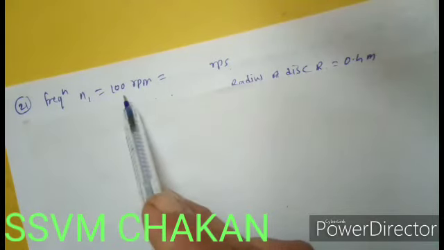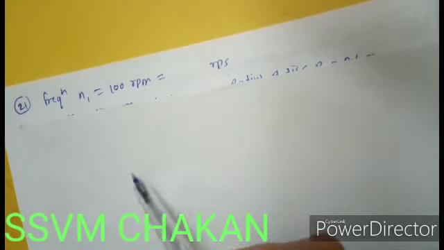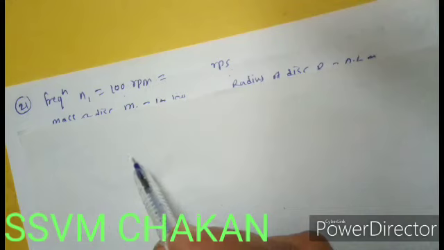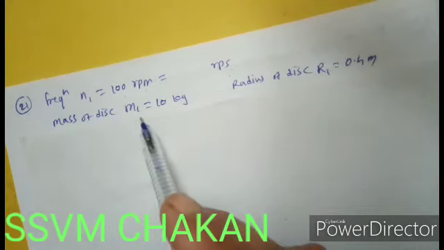Frequency N1, which is equal to 100 RPM, convert it into RPS by dividing it by 60. It is in the form of a disc of mass 10 kg. So the mass of the disc is given, that is M1.